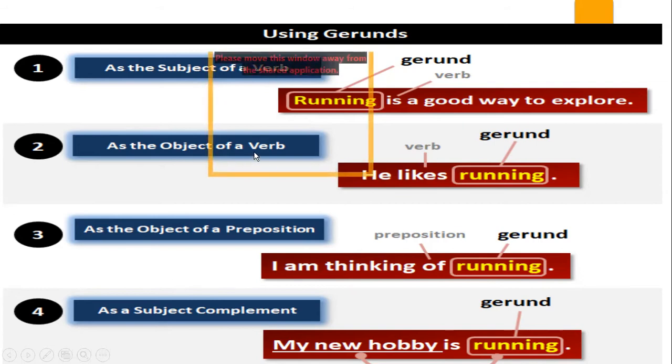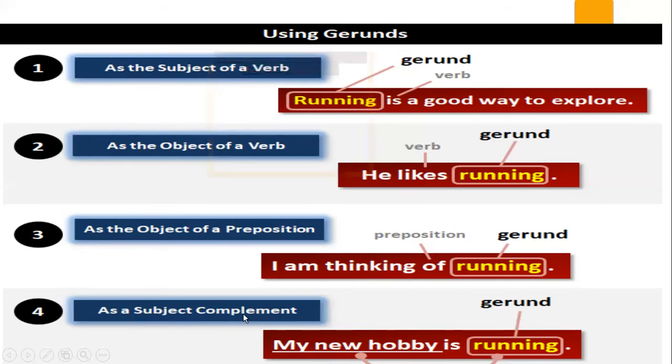As an object of a verb: "He likes running." Here, likes is a verb and running is working as an object. As the object of a preposition: "I am thinking of running." Running again is a verb, but it is working as a noun.